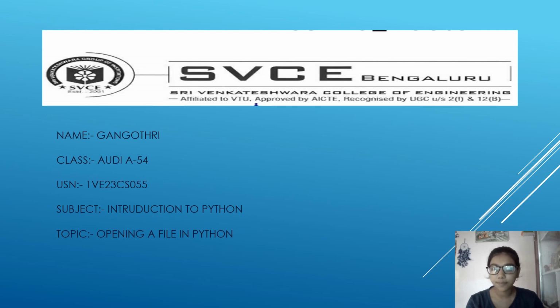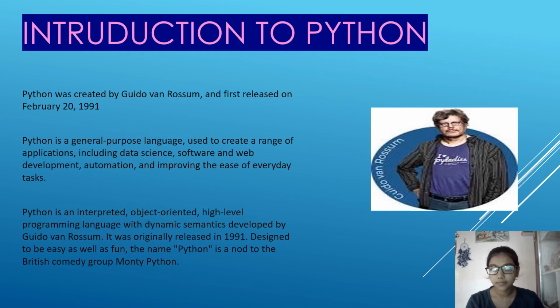Today I am going to explain the topic of opening a file in Python. Python was created by Guido van Rossum and first released on February 20, 1991. Python is a general purpose language used to create a range of applications including data science, software and web development, automation and improving the ease of everyday tasks.